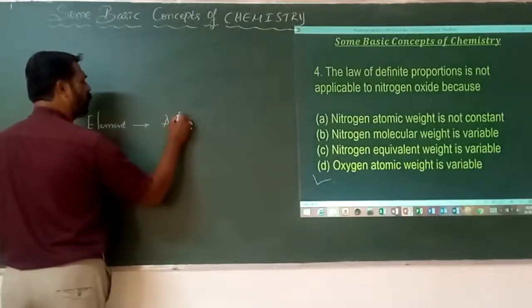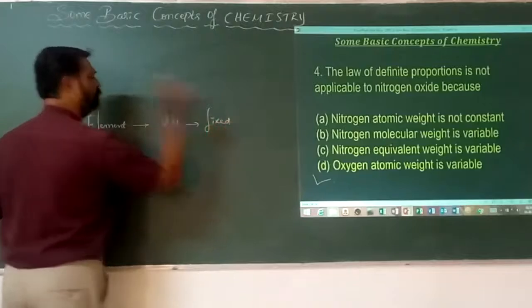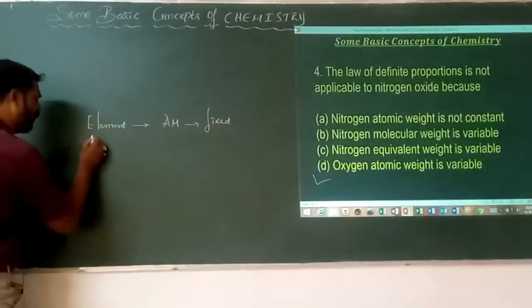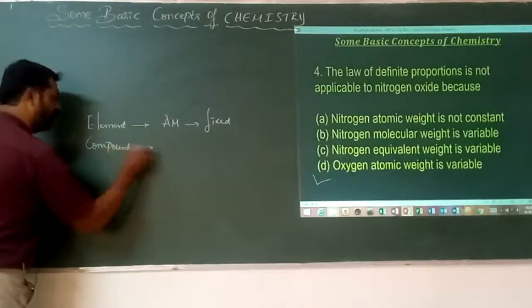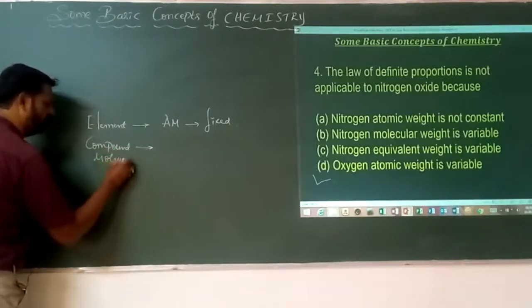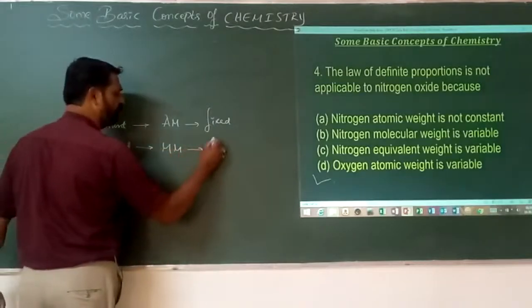atomic mass is always fixed. For a given substance, or compound, indirectly called molecules, sometimes its molecular mass is always constant.